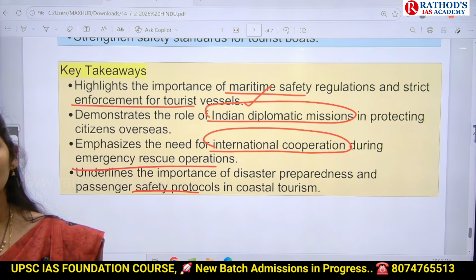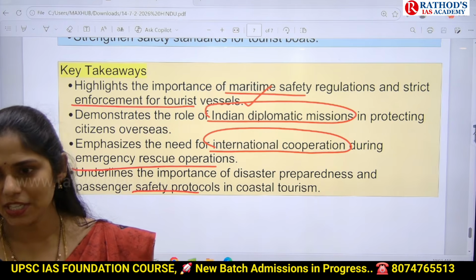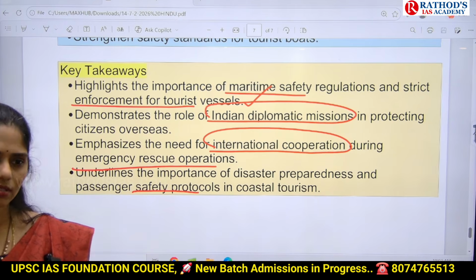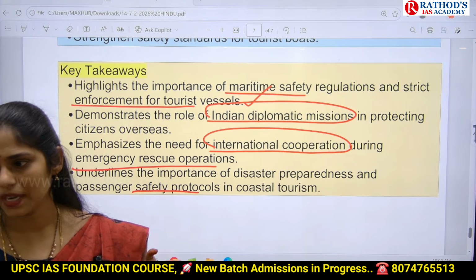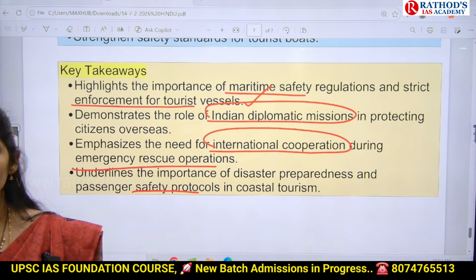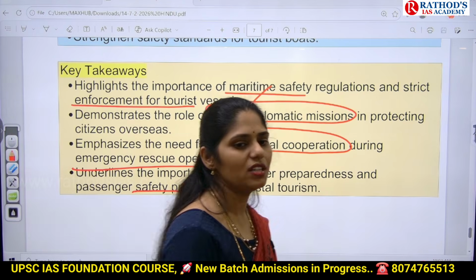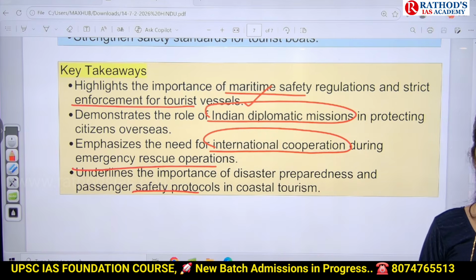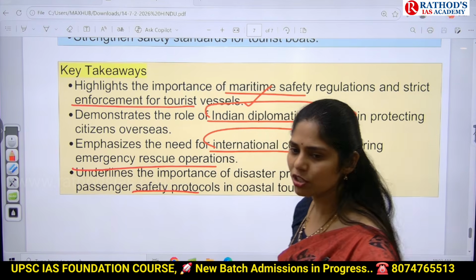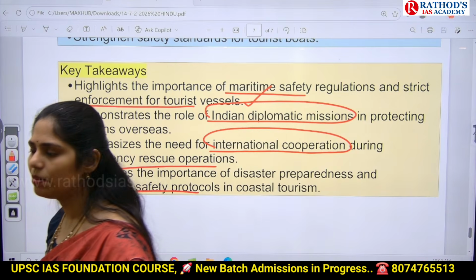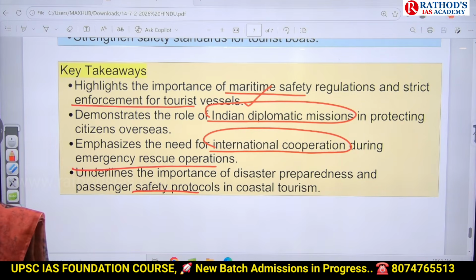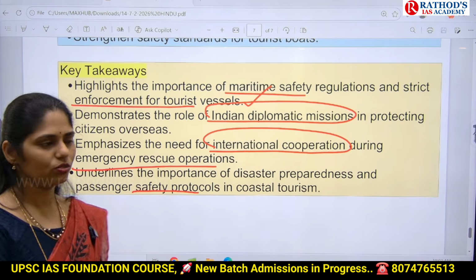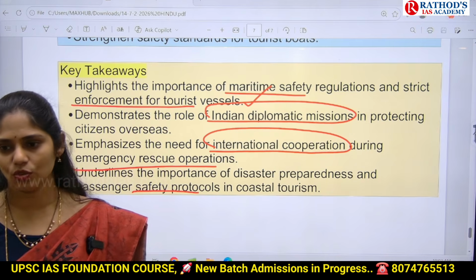So if you are a district administrator in a coastal district, you have to focus on disaster preparedness and how you are going to bring awareness among the people about cyclones, weather forecasts, international border fishing alerts, and how to make them use different apps. UPSC can ask you a question on that.